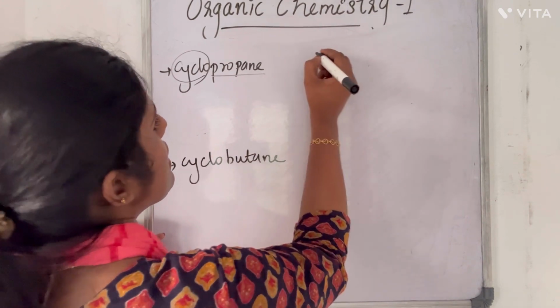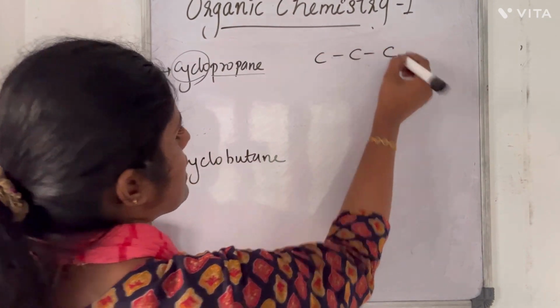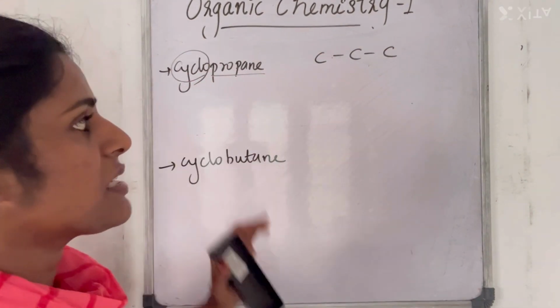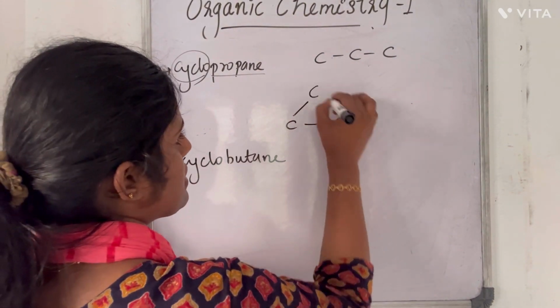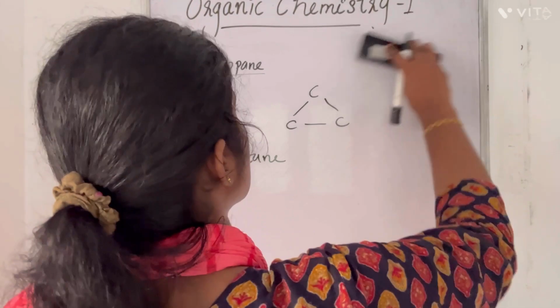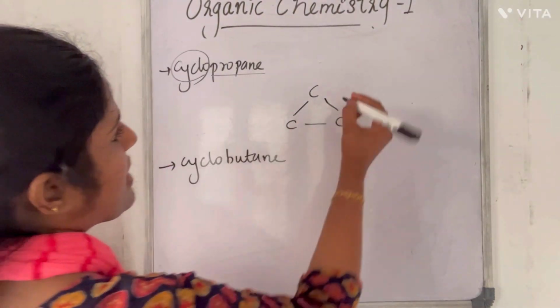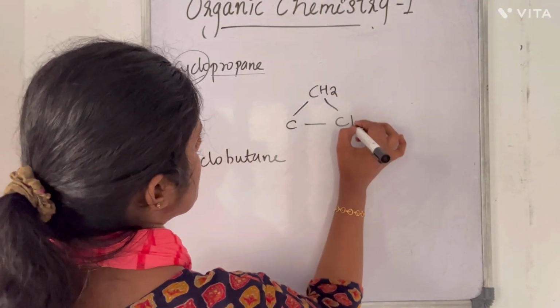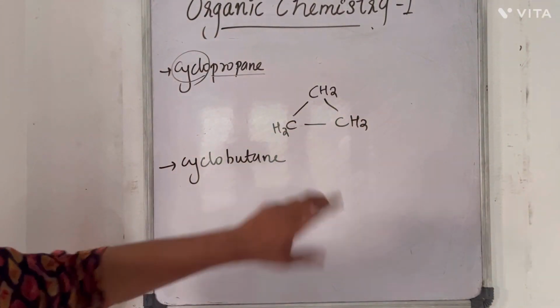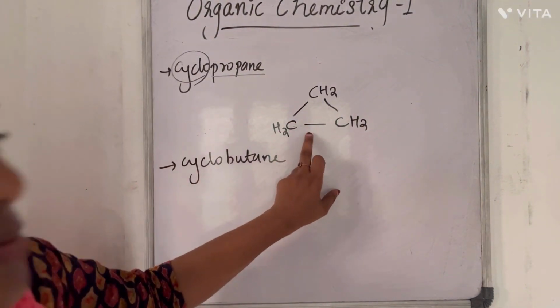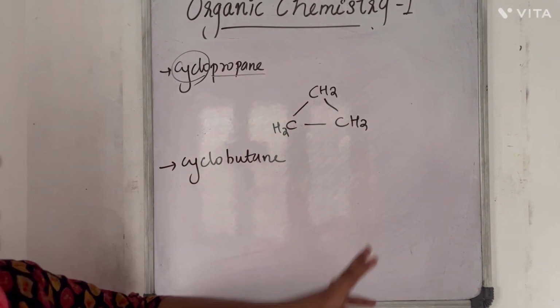Propane means 3 carbons. Cyclo means they should form a closed structure. So C, C, C. So this is a closed structure. Cyclopropane means CH2, CH2, CH2. We fill the hydrogens according to the tetravalent nature of carbon.